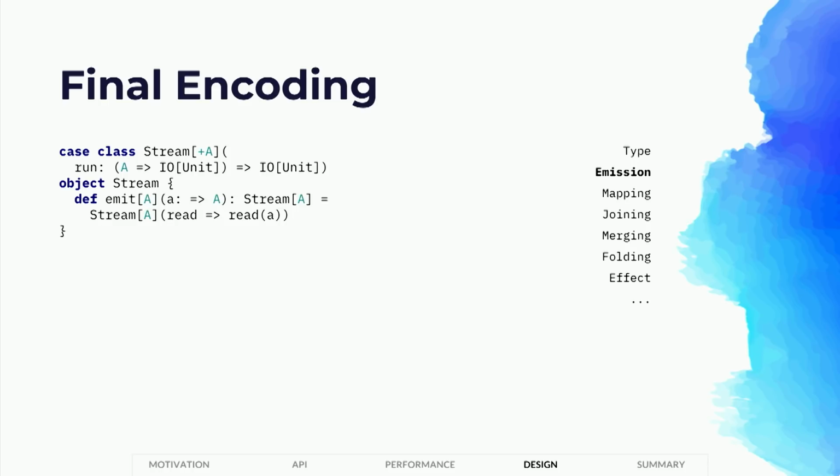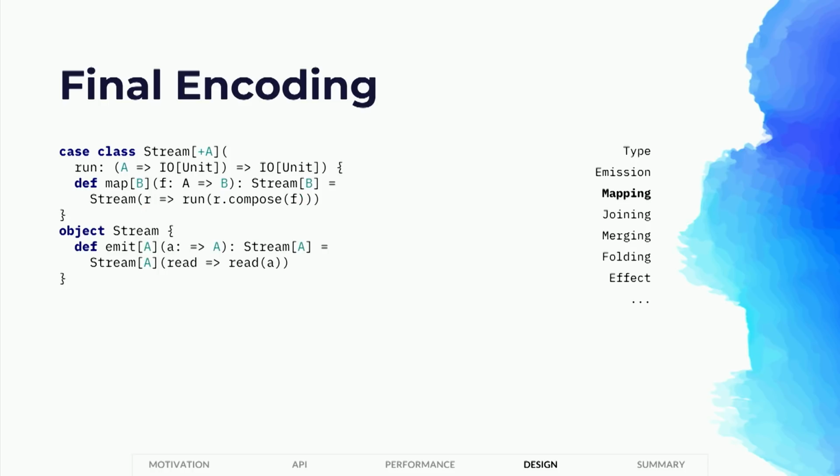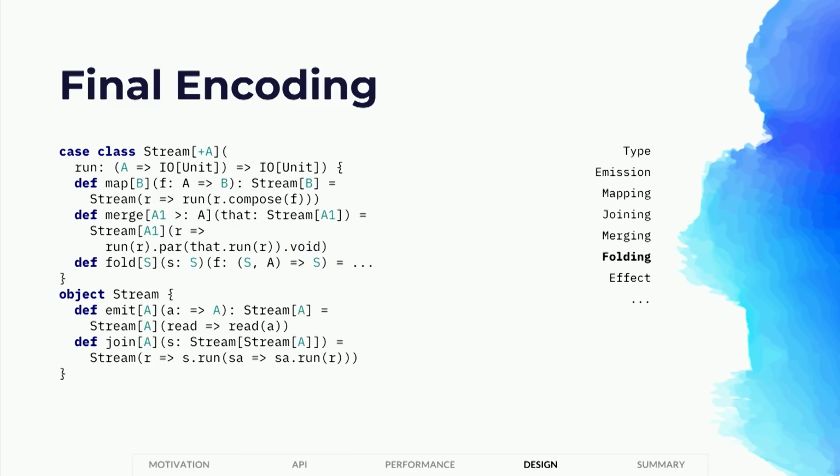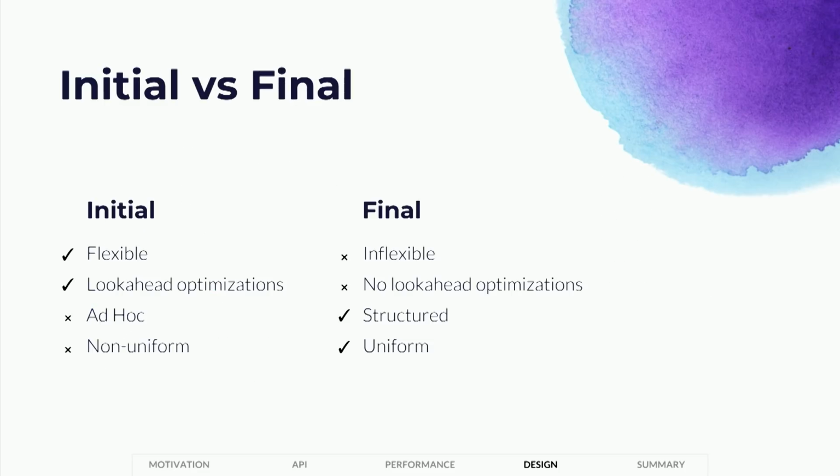Mapping would similarly be applying the function to the element before calling the callback. So you see that you need to reason about the final encoding itself, the representation, as you add the operations, which means a bit more work, and you need to reason about these pretty strictly. Now, these two approaches have different trade-offs.